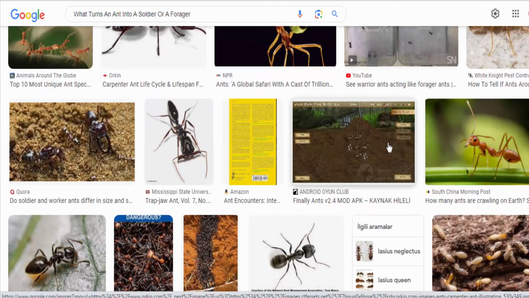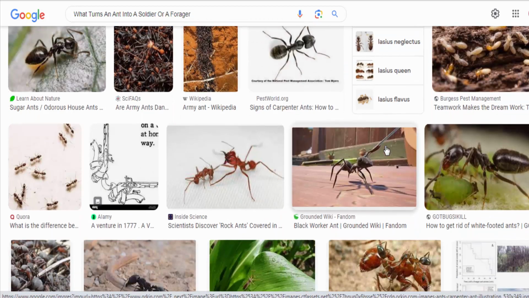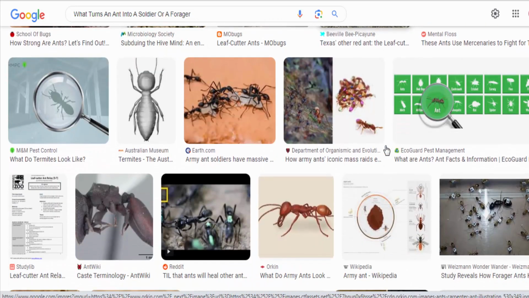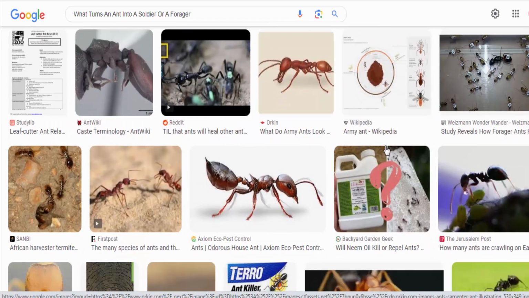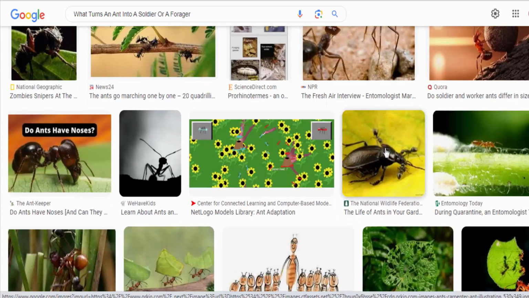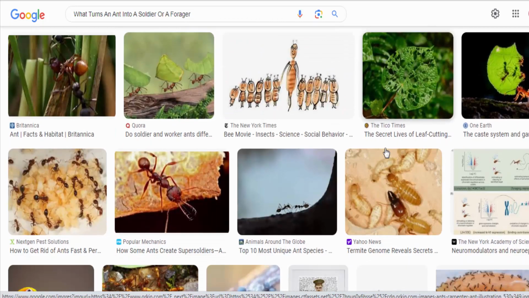For example, the hormone juvenile hormone is important for the development of foragers. When juvenile hormone levels are high, an ant is more likely to develop into a forager. Conversely, when juvenile hormone levels are low, an ant is more likely to develop into a soldier.